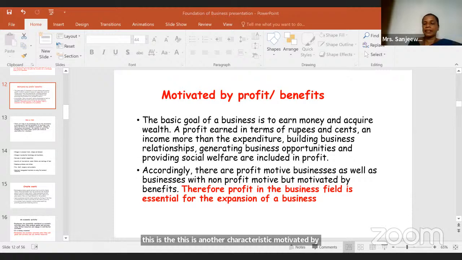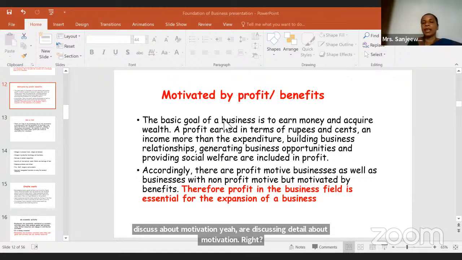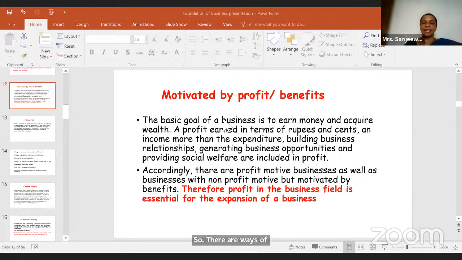Yes, promotions is also a yes. Somebody sent me that through the chat box. Because when we discuss motivation, we are discussing it in detail, right? There are ways of motivating, children, financially and non-financially. Financially, you can give bonuses and incentives, monetarily.